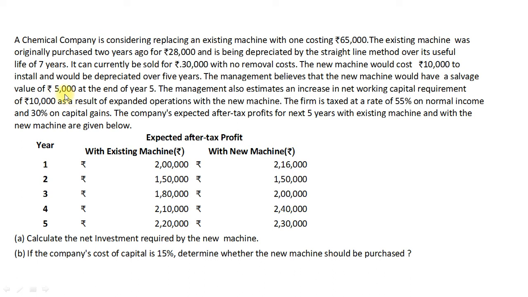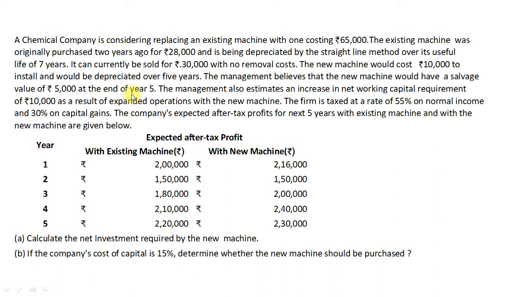So 75,000 minus 5,000, that is 70,000, divided by the estimated life of 5 years, is equal to 14,000, our annual depreciation of the new machine.